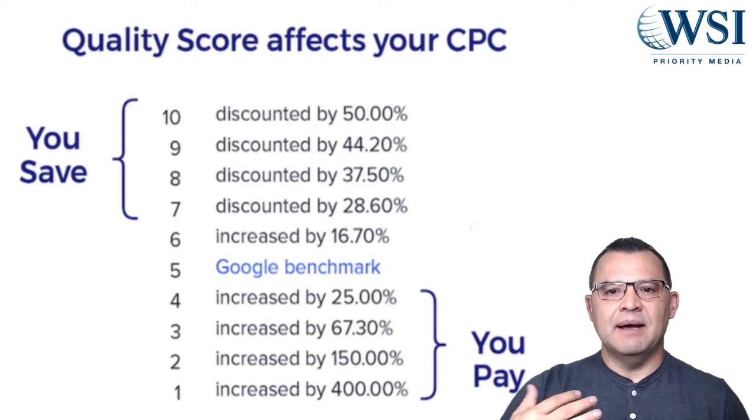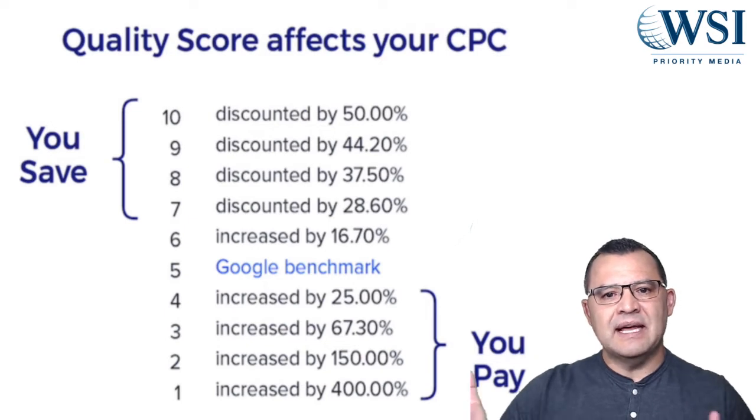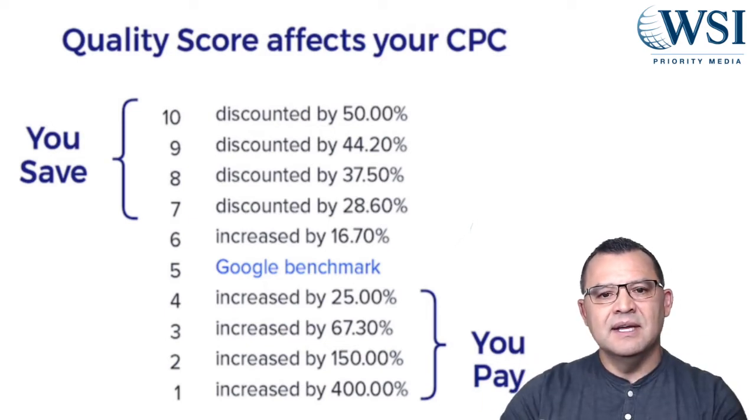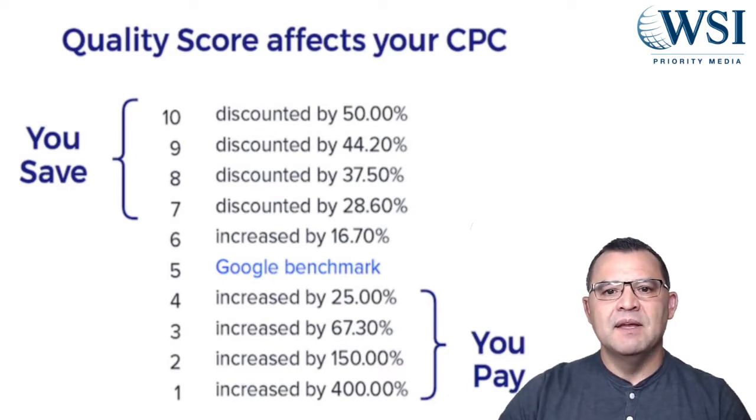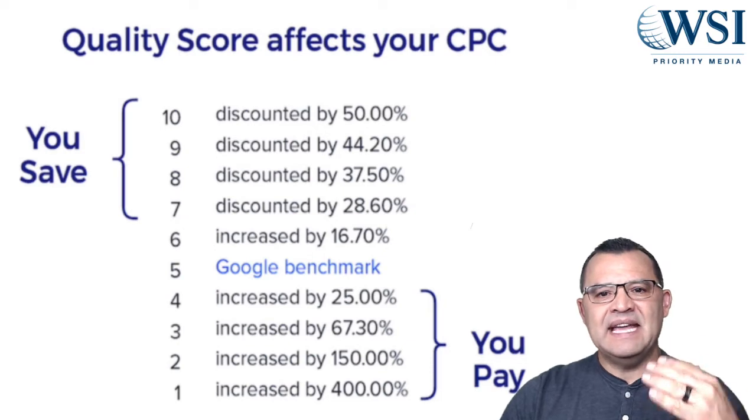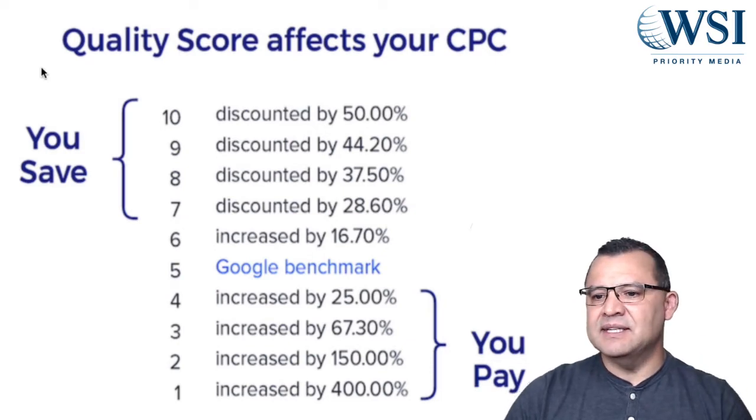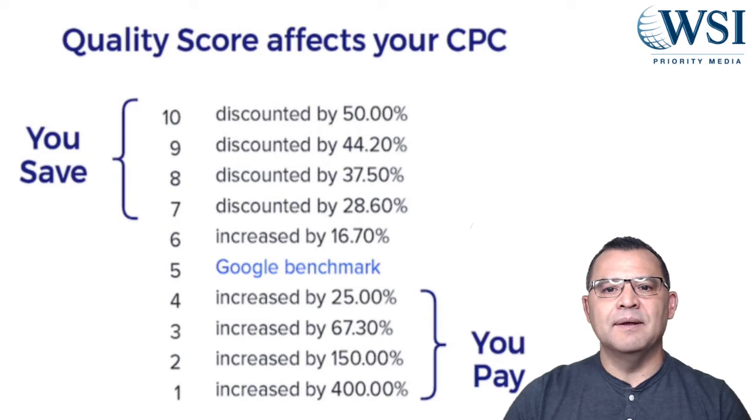So let's say, for example, that your budget is $10,000 per month and your competitor is also $10,000 a month for the same audience, same keywords, competing with each other for those clicks. Now, if your average keyword price is, say, $12 and you have a 10, and your competitor is down here on the scale and he is a 1, that means that you'll probably get 1,666 clicks and your competitor will only get 208 clicks.